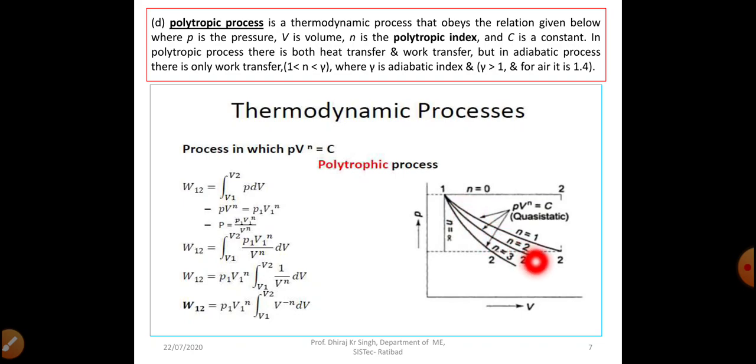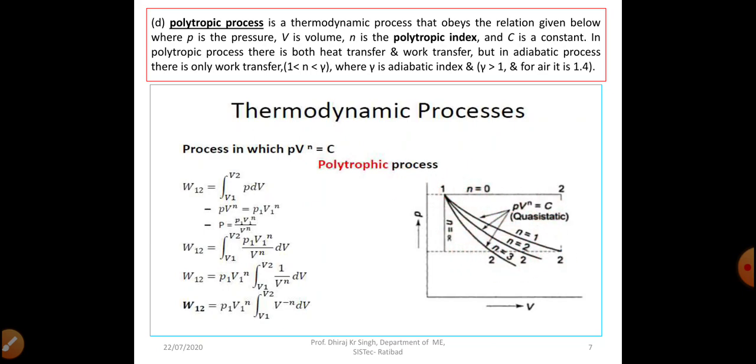Now n equal to 2, or any value between 1 and gamma, becomes our polytropic process, and n equal to gamma becomes our adiabatic process. And for this vertical line, when you put n equal to infinity, you get a constant volume process. Pressure is eliminated from here and you get a constant volume process. So this is the depiction of some thermodynamic processes on the PV graph.